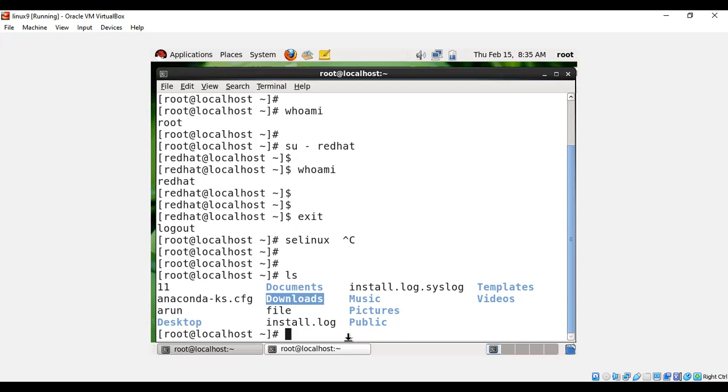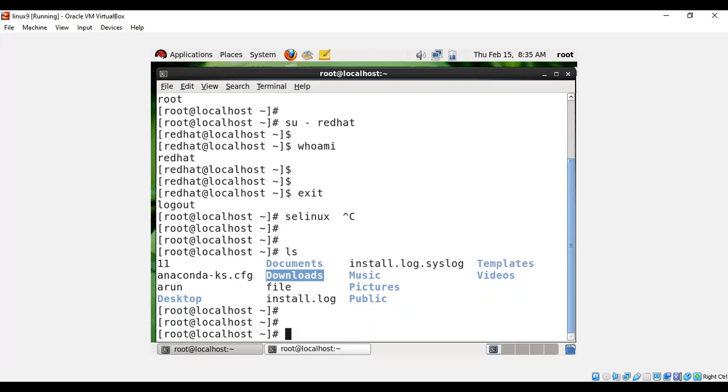As of now, we have discussed the 5 features. Multi-user: what is the command for that? su is the command. If you want to come out from the user, exit. After that, multitasking: multiple jobs can be executed and access the operating system. Open source: it's free of cost. And after that, security: I told you a couple of points on why it is free and very secure. Command-based operating system, and everything is a file. Each and everything that we call is a file. We have the file system architecture here.